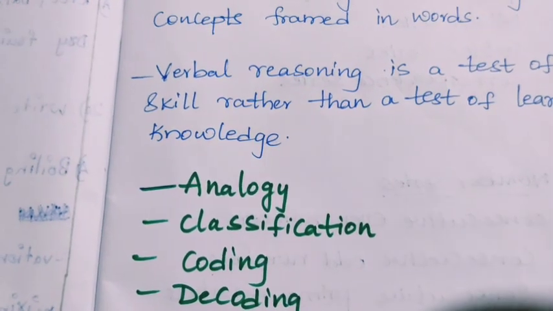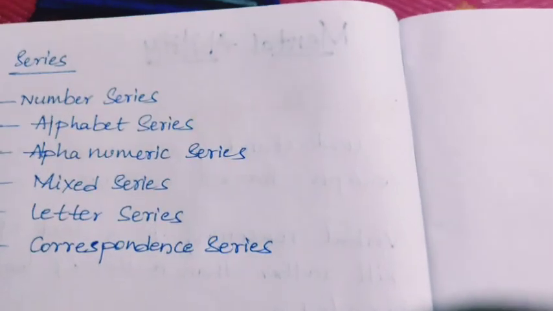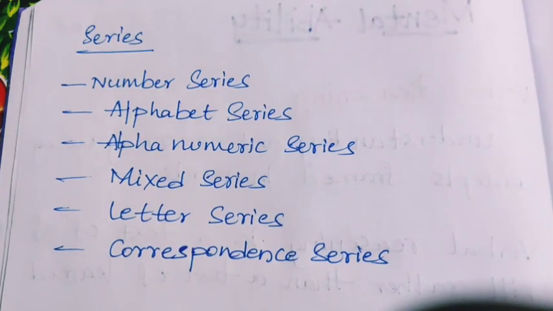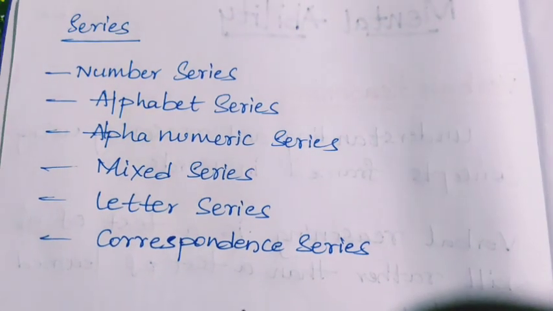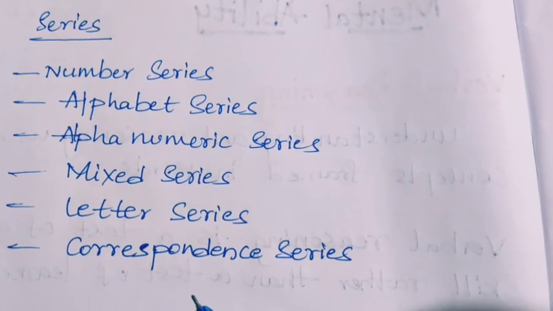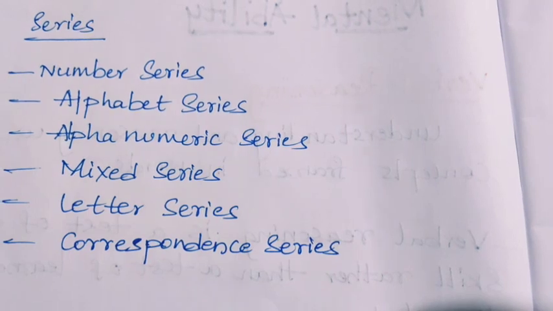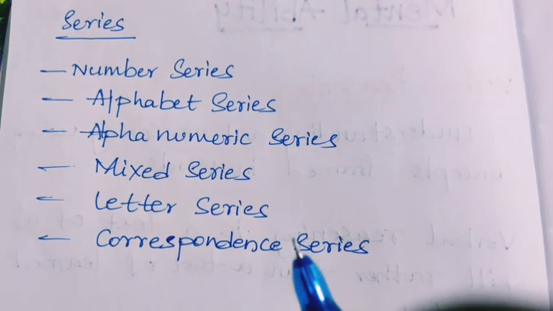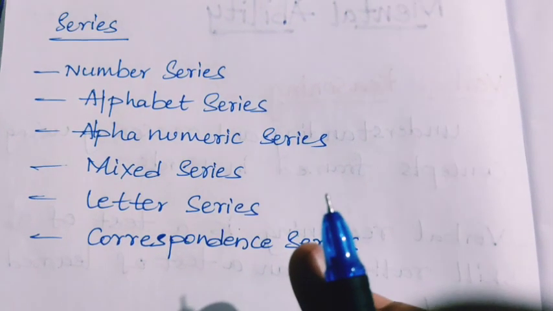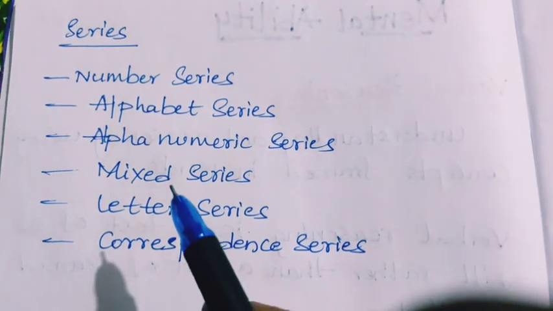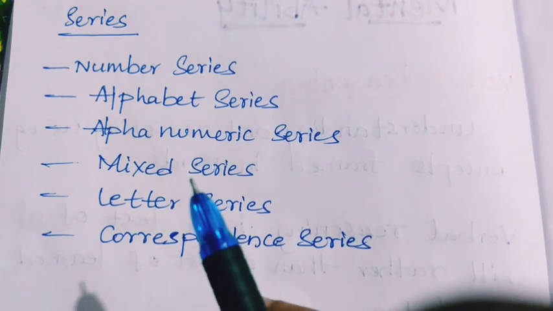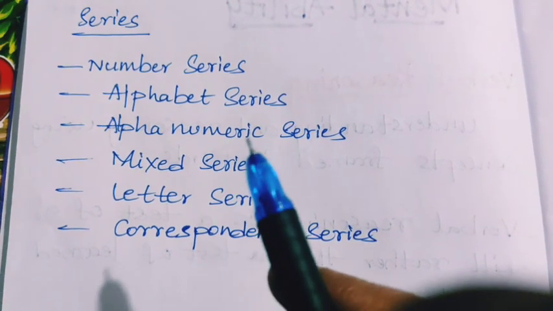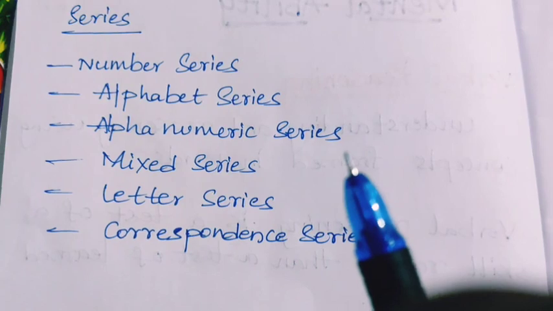So firstly we'll see series. So here what is series? Series is a sequence of numbers or alphabetical letters or both, which follows a particular rule. In this, each element of series is called a term. We have to analyze the pattern and find the missing term or next term to continue a pattern.